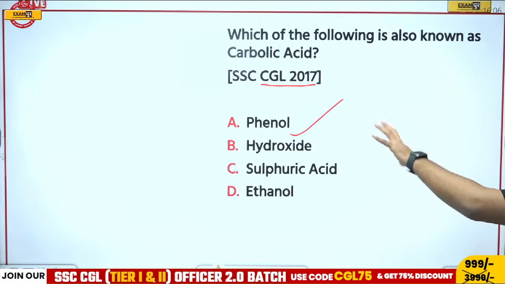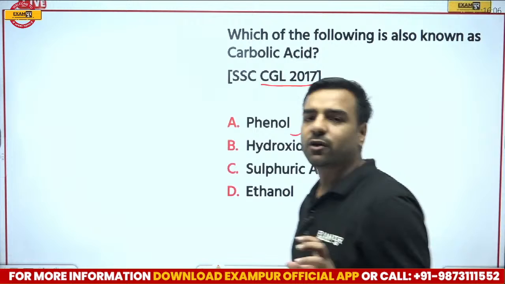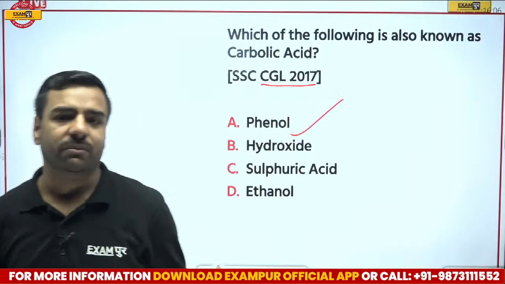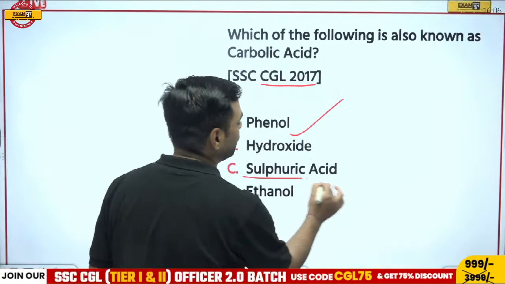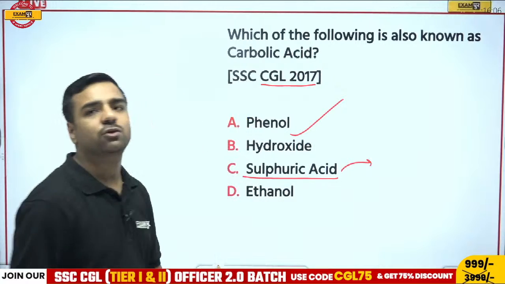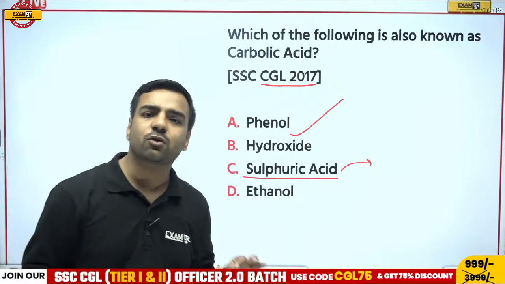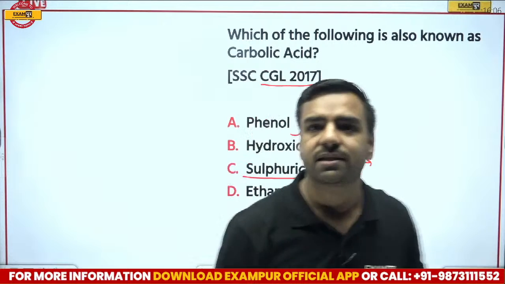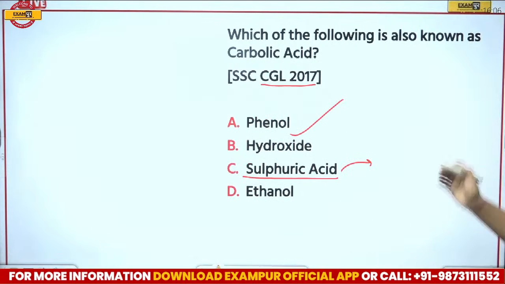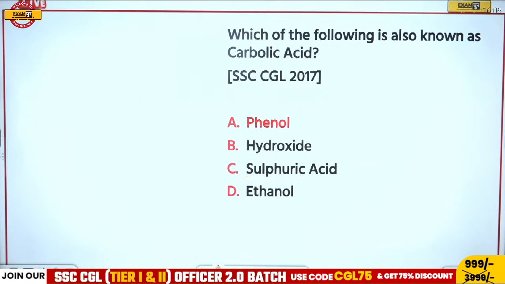But if I talk about other options, which one of the following is known as the king of chemicals? So here we have sulfuric acid. And yes, in the lead storage cells also this sulfuric acid is used. Okay, so we had the correct answer, that is phenol over here.